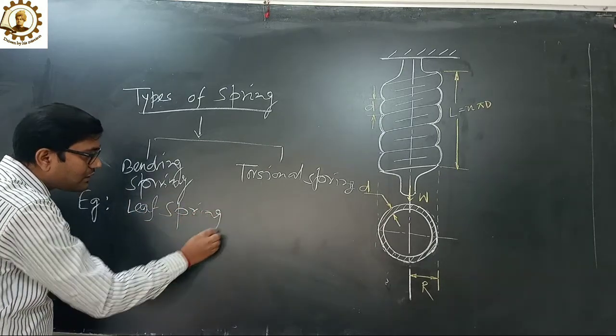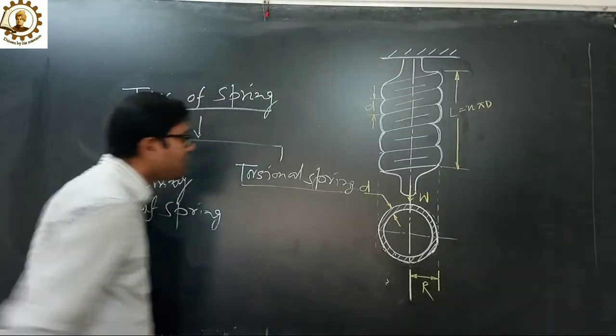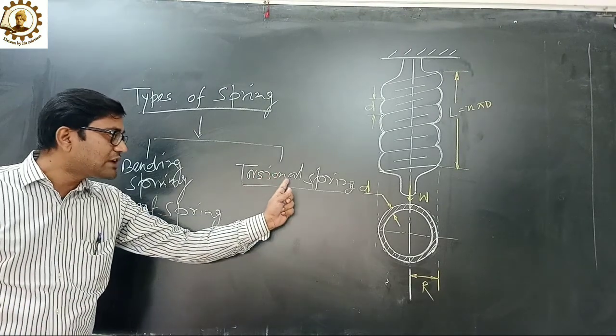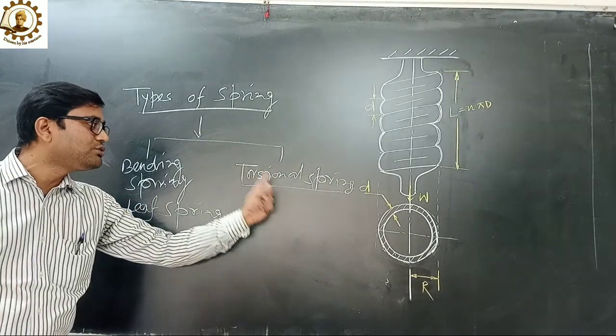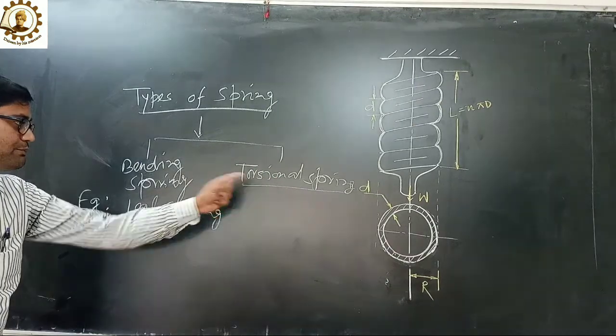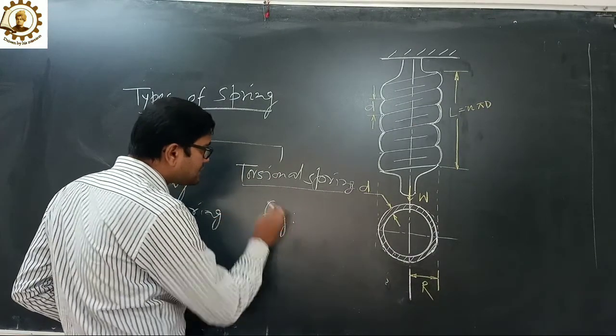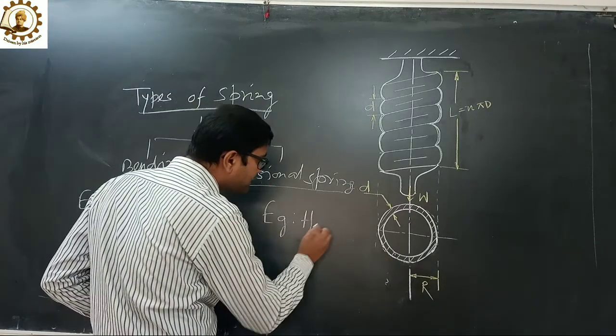And what is the torsional spring? It is subjected to the torsion only, and the resilience is due to torsion. The example of the torsional spring is the helical spring.